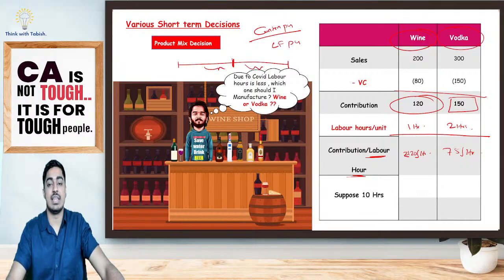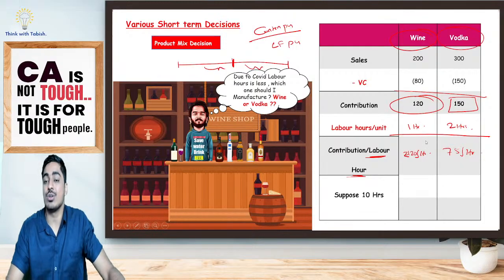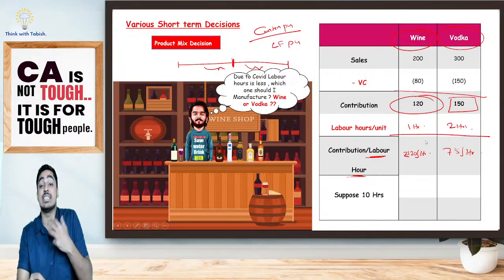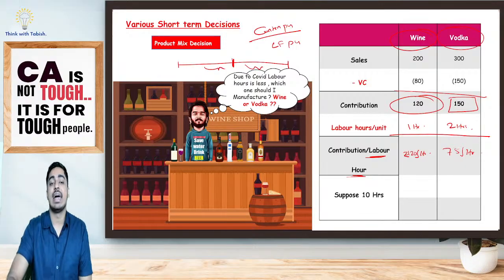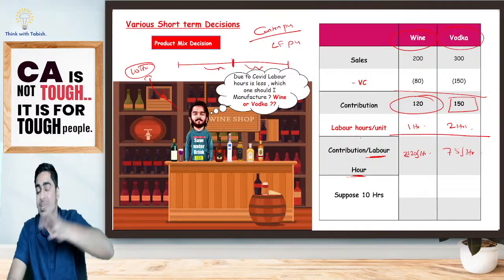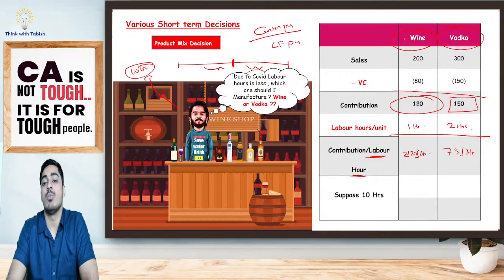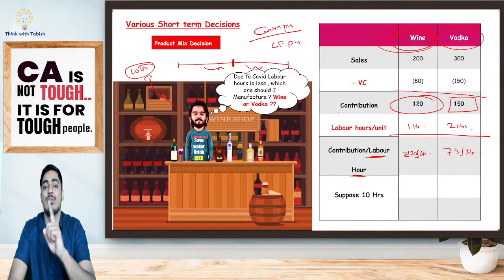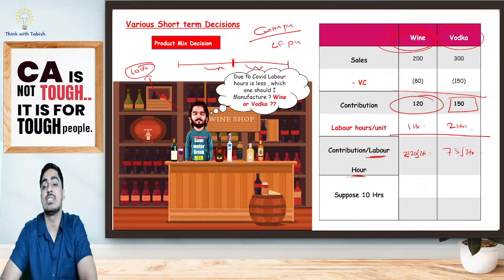Okay, so everybody is telling me, yes, I should go for wine, yes or no? See, ultimately, labor is my limiting factor. In one day, I have only one employee, and he can work only 10 hours. Assume he works for 10 hours. How many wines can I produce? For one wine, 1 hour is needed. That means in 10 hours, I can produce 10 wines. Yes or no? 10 wines I can produce.